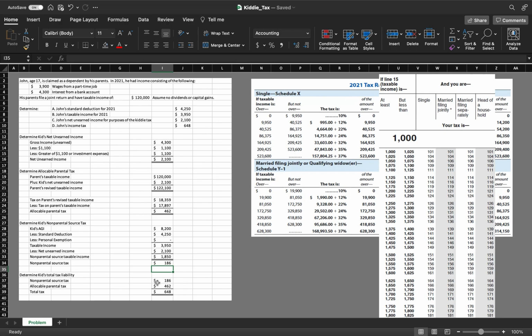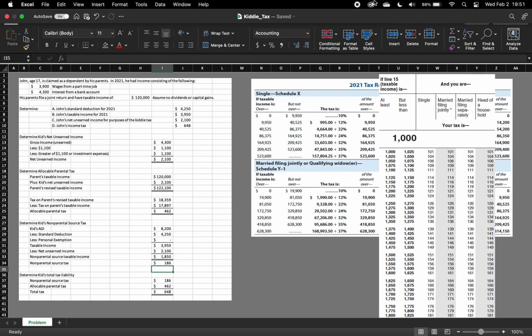From there, we can now find that his total tax is going to be the sum of the parental tax plus the tax on his income that we just calculated, his non-parental source income. We can see that it's $648. I already set these to the answers to reference, so we can see that his standard deduction was $4,250. His taxable income was $3,950. The unearned portion for purposes of the kiddie tax is going to be $2,100, and the total income tax that he owes is $648.